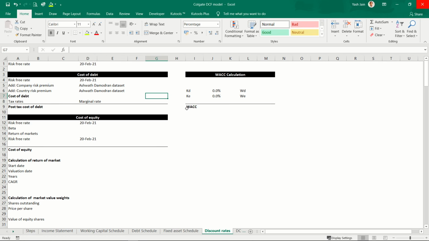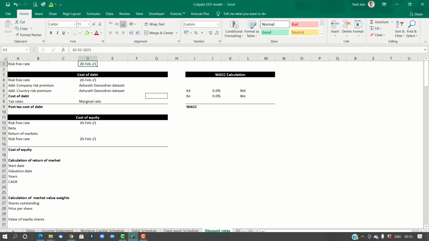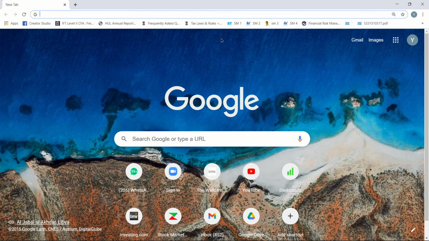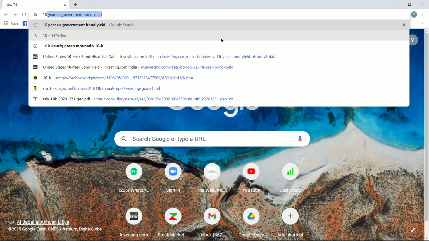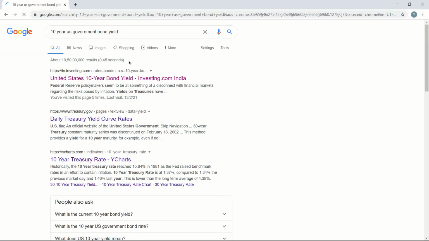This will be your cost of debt. So let us calculate this. For that I'll need the risk-free rate. I'm doing my valuations on 20th February 2021, so let's go to Google Chrome and search 10-year US government bond yield, enter.